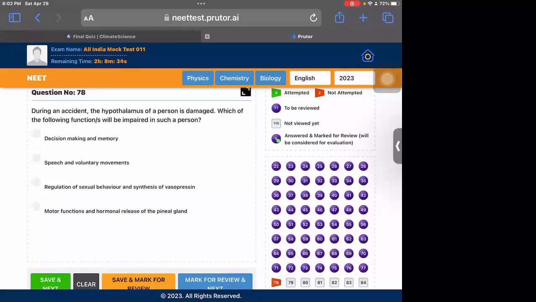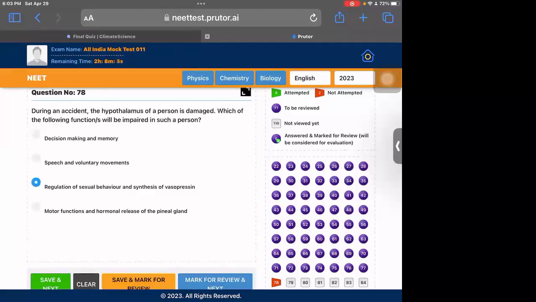Question 78. During an accident, the hypothalamus is damaged. Which of the following functions will be impaired? So we need to know the function of the hypothalamus. It helps in regulation of the water content and sexual behavior. It also helps in the synthesis of 2 hormones, oxytocin and vasopressin. So out of all the options, only option 3 has the function of the hypothalamus.